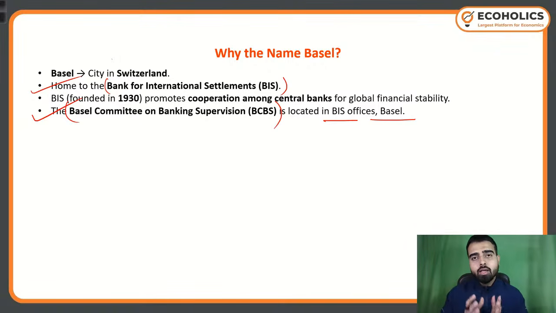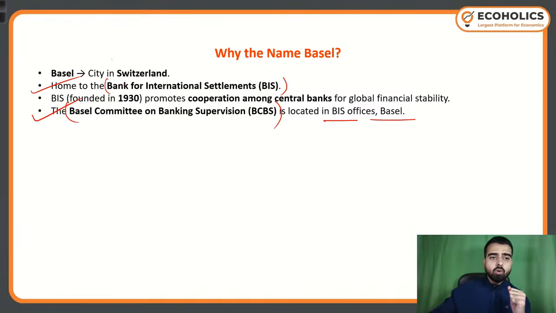So the committee that formulates this international banking regulation is located there, and that is the reason the name Basel norms or Basel Accord came into existence.